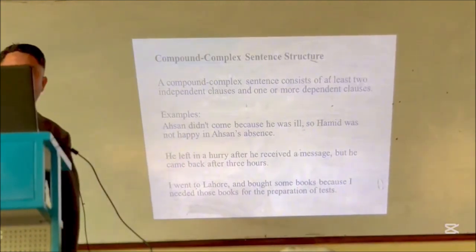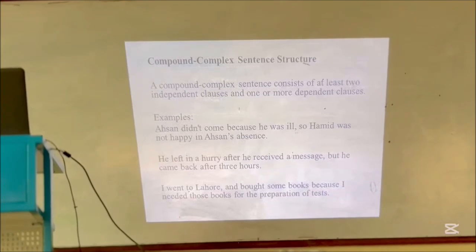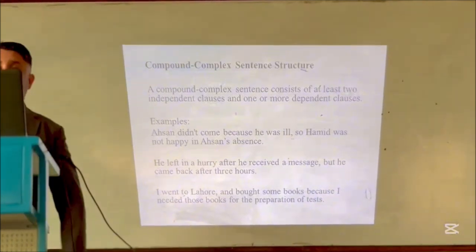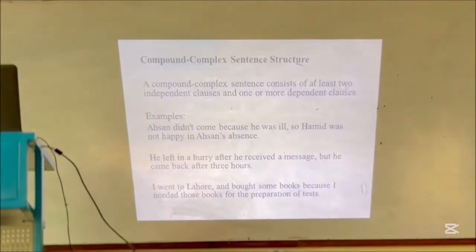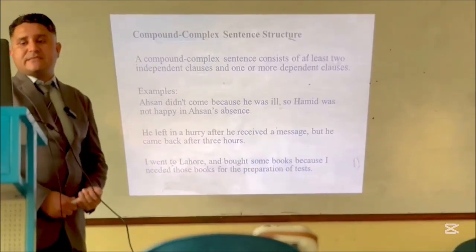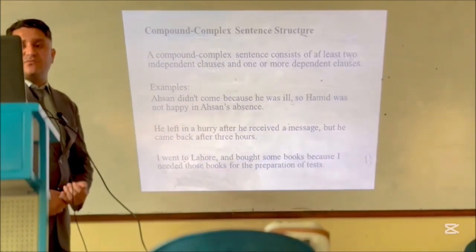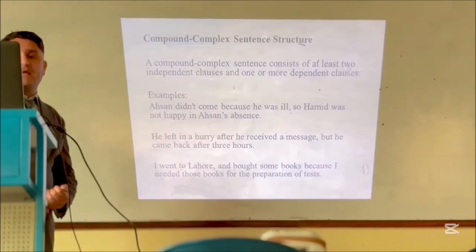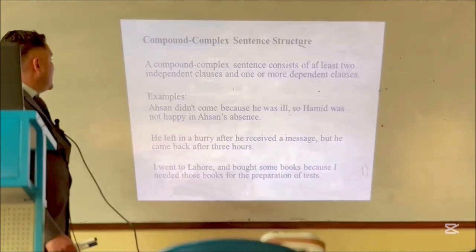Directly, we move towards examples. Hassan did not come because he was ill, so Hamid was not happy in Hassan's absence. This was the first example of a compound complex sentence structure.